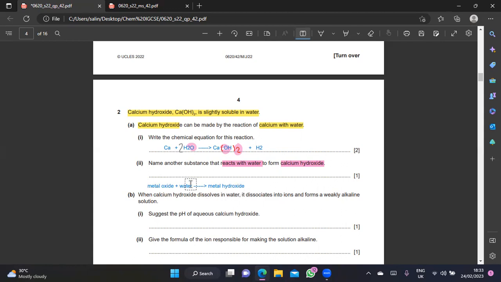So I'm using this theory. Name another substance that reacts with water to form calcium hydroxide. So the answer would be calcium oxide.